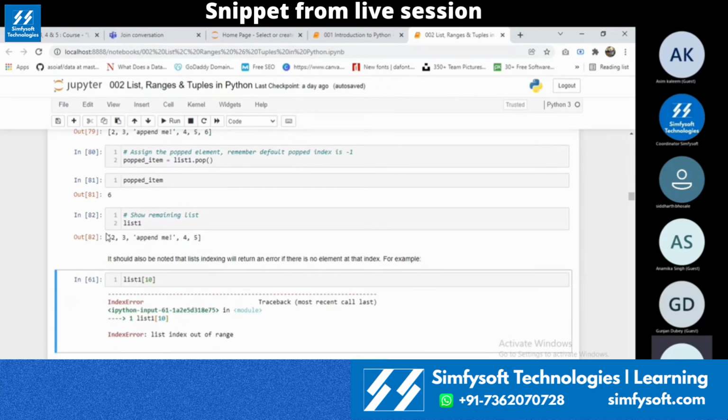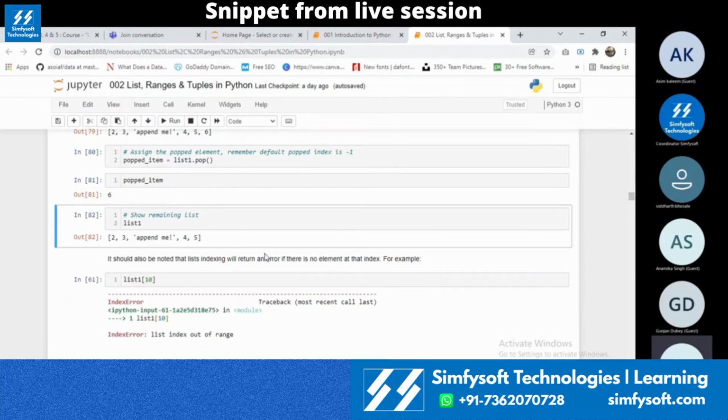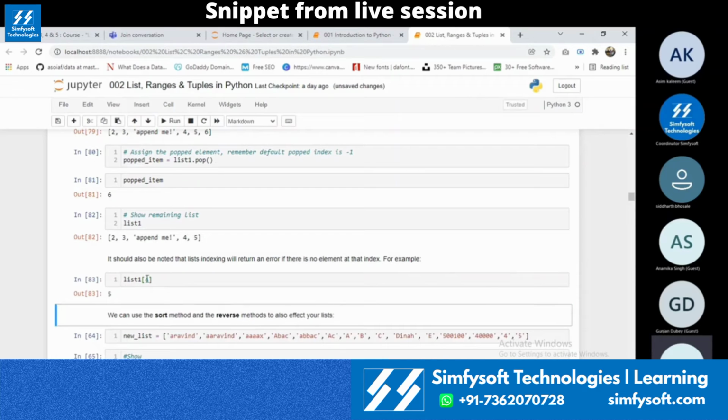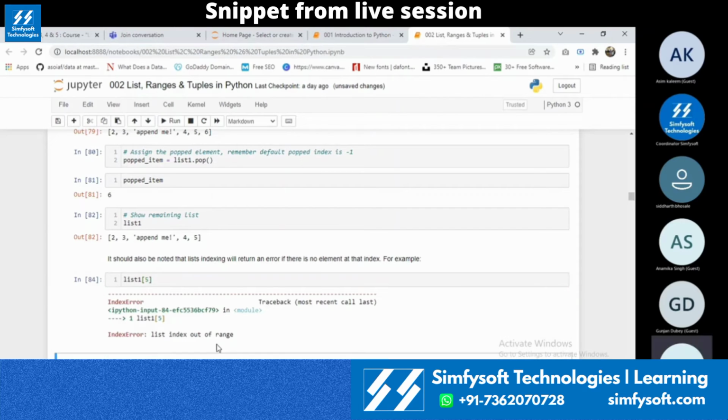In indexing, if it is exceeding the range, it will throw you an error called index out of range. Here, the indexes are 0, 1, 2, 3, 4. The end of the index is 4, that is the last value. Even if I give 5, it will throw me an error called list index out of range.